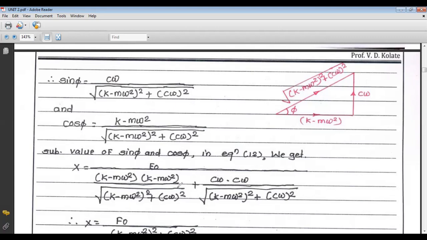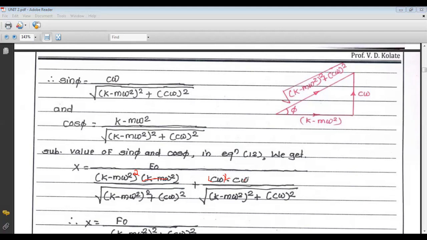So k minus m omega square into k minus m omega square plus c omega into c omega. So what will happen? It becomes (k minus m omega square) whole square, and c omega into c omega becomes (c omega) square.